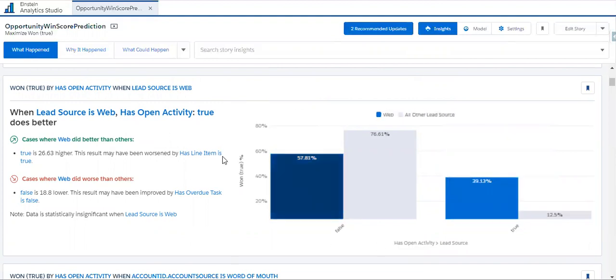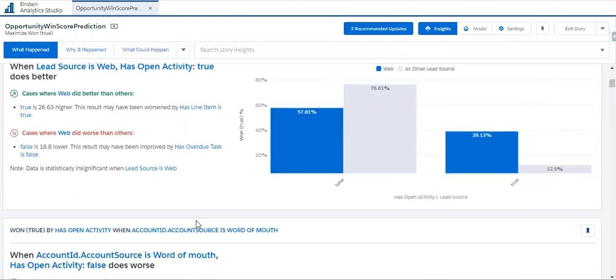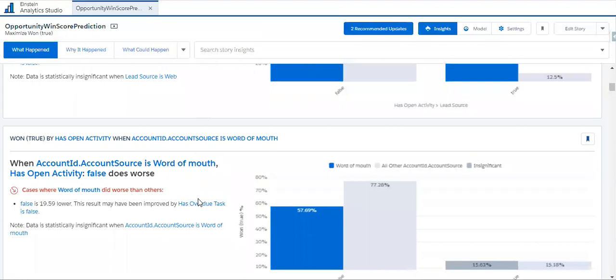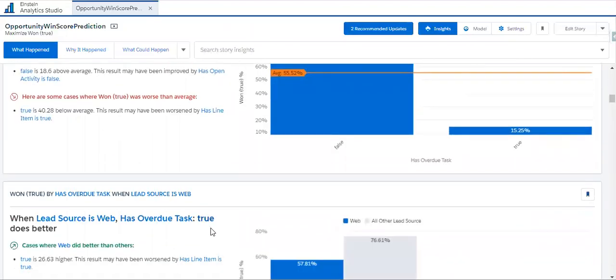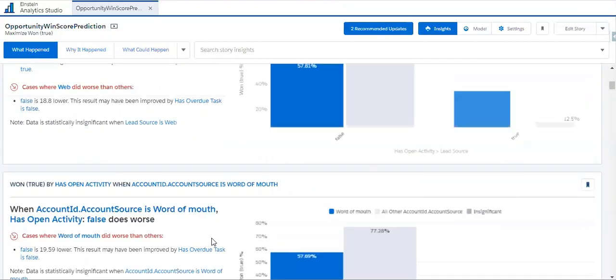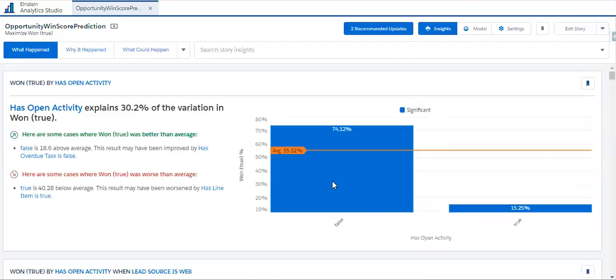So this is called second order analysis. Like that, we can get the overall view of our insights from the what happened insights. Different charts are created based on the different explanatory variables. Next, let's see why it happened.